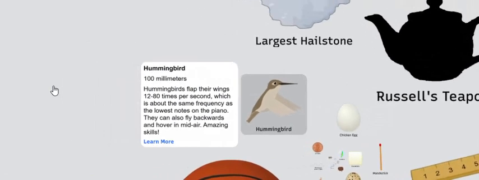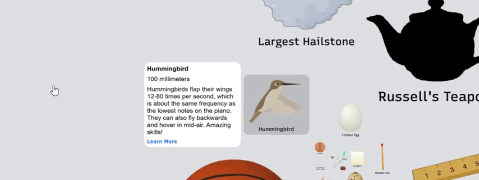Hummingbird, 100 millimeters. Hummingbirds flap their wings 12 to 80 times per second, which is about the same frequency as the lowest notes on the piano. They can also fly backwards and hover in midair. Amazing skills.